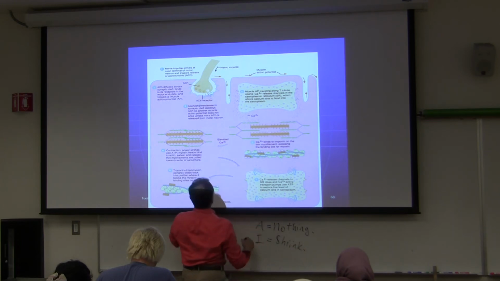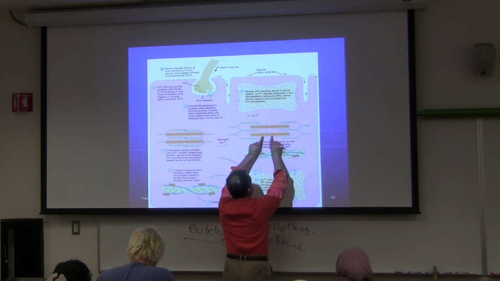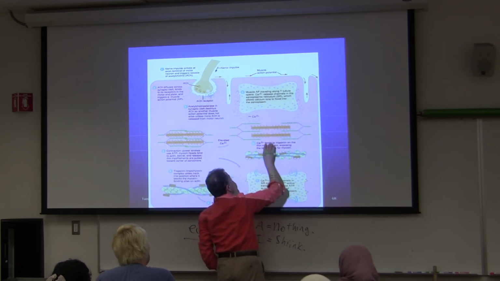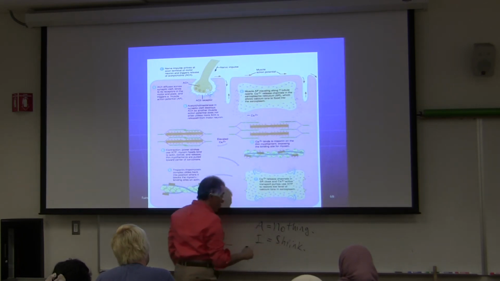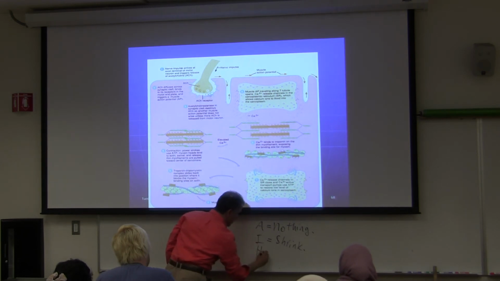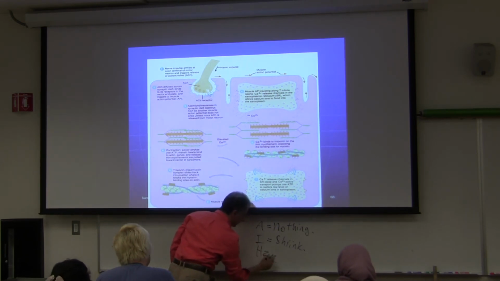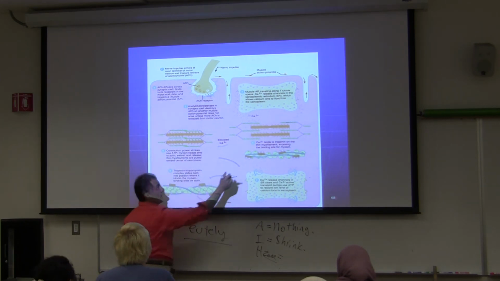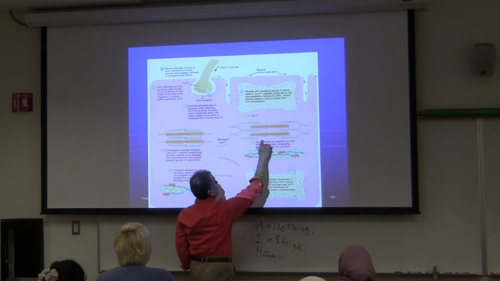What happens to, I didn't talk about it, where there is only myosin, it is called the H zone. What do you think happens to the H zone? Here on the relaxed muscle, you have an H zone.